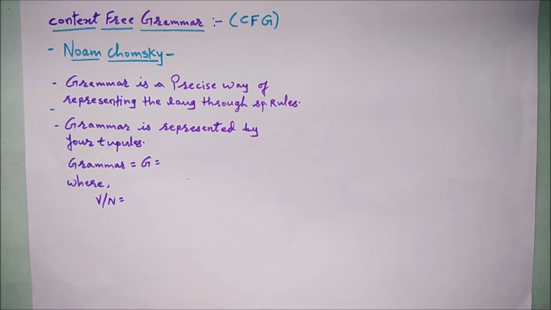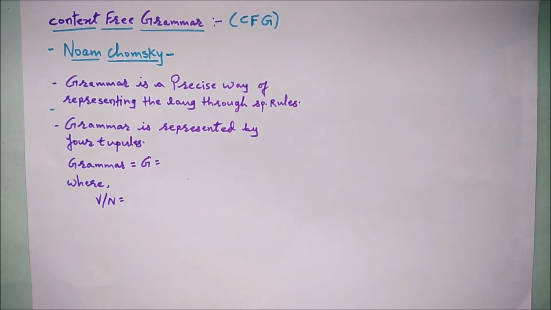And so in this TOC, we have all the machines that accept some languages, and those languages can be generated by using some grammar. So the grammar part is what we are going to learn in this session.